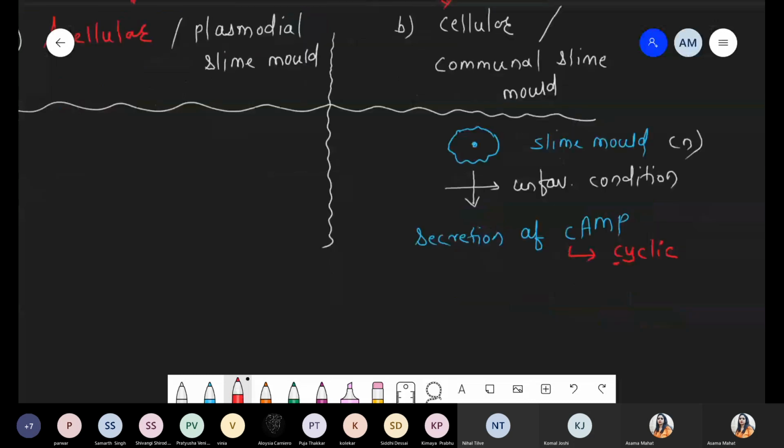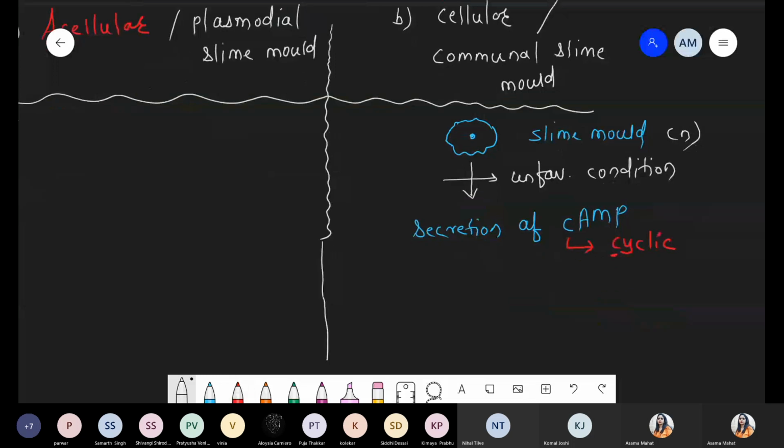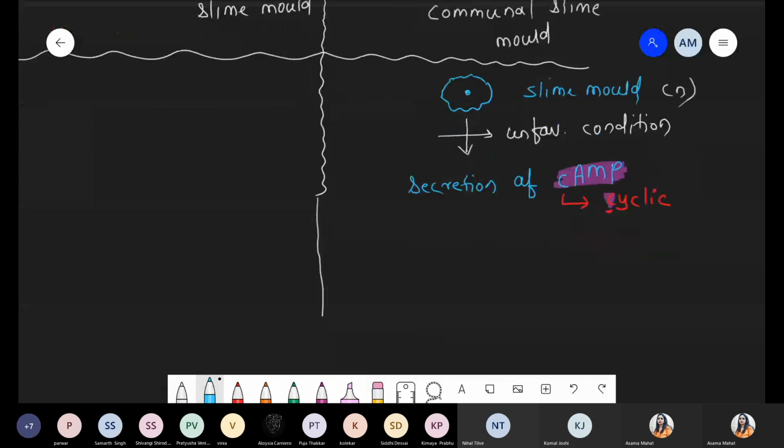Now look at the changes. First, we are taking the diagrammatic representation under the communal type, how they form a community, how they form a cluster, from single slime molds. Under the unfavorable condition, they secrete a chemical, that chemical being cyclic AMP, where C stands for cyclic. Now what will be the changes? Here we drew a single slime mold. Now, for example, this is one slime mold, this is another slime mold, a third, a fourth, a fifth.